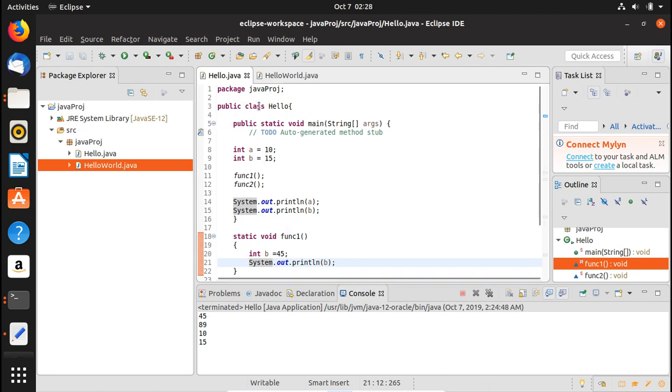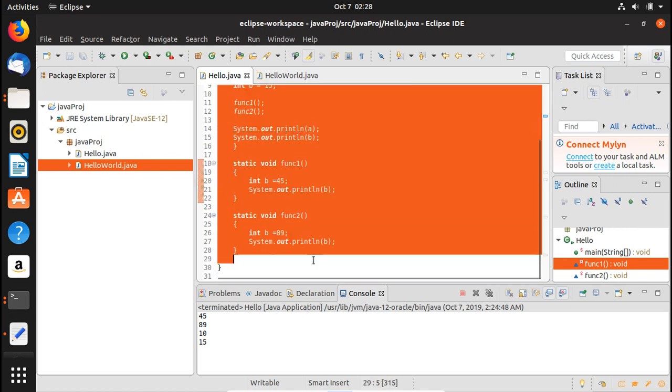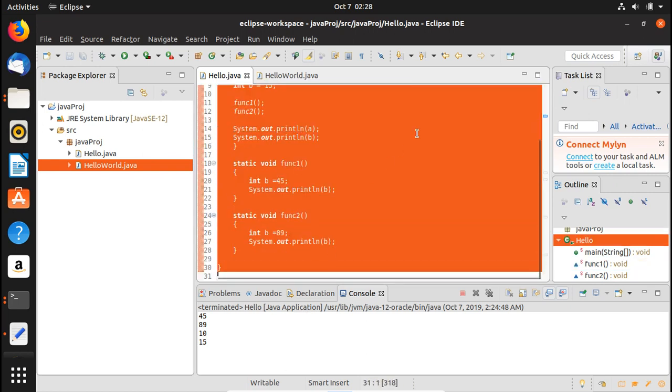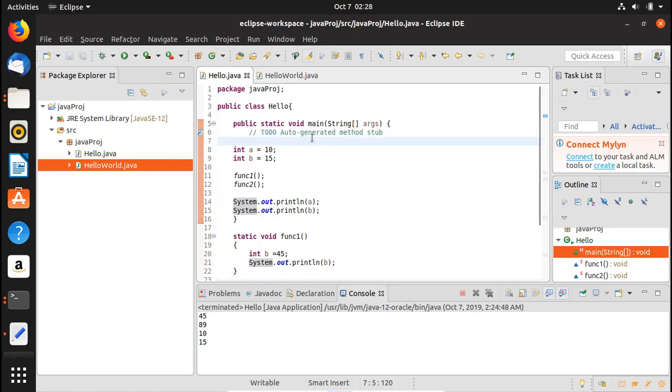So here we can see that we have public class hello, and whatever the code, whatever the main function and other functions or other methods, we will all write it inside this class. Okay, so that is basically a class. And if you talk about variables, they are just attributes which define the state of a class. And if you talk about methods or functions, they are just a place where you basically write the code. And basically it is to avoid the redundancy in the code.